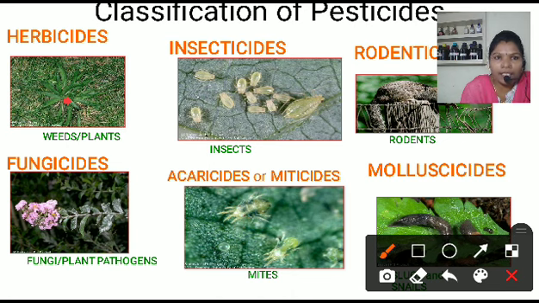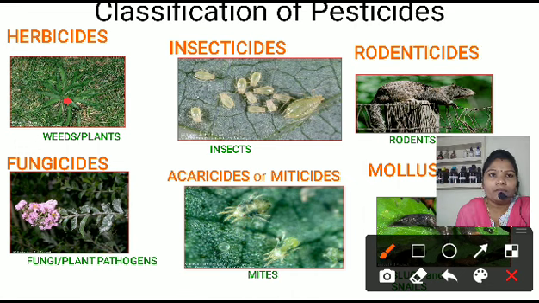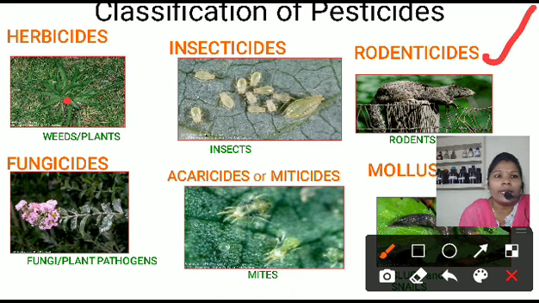Second type, that is the insecticides. Cide means to kill. Here the chemicals which are useful to kill the insects are called insecticides. Rodenticides are the substances or chemicals which are useful to kill rodents, that is the rat, mite. These rodents are also very harmful for crop production. That's why we use rodenticides.